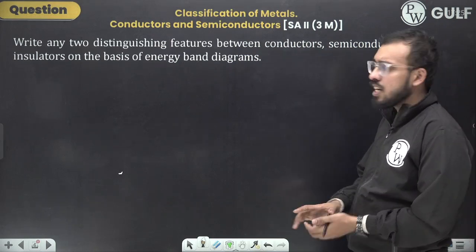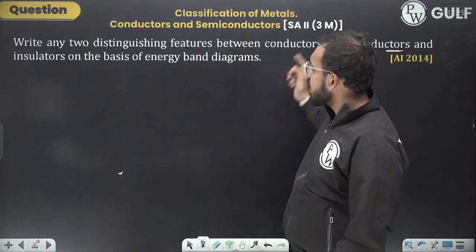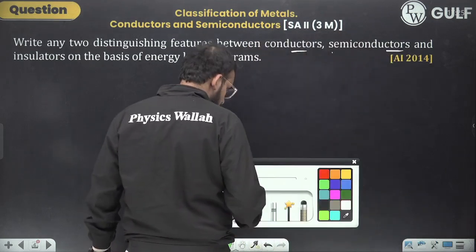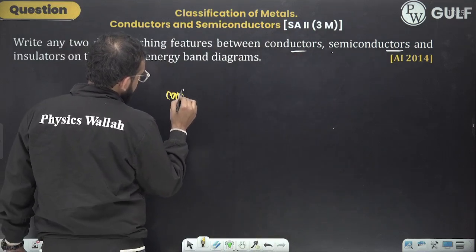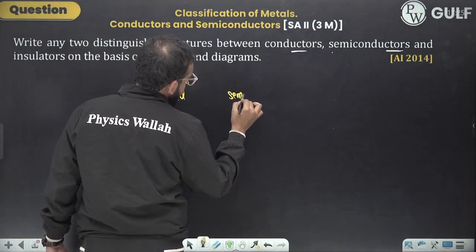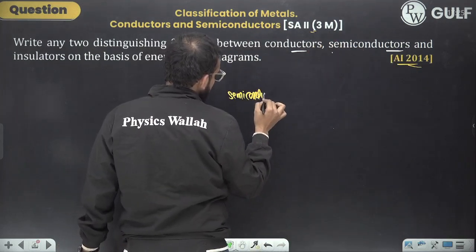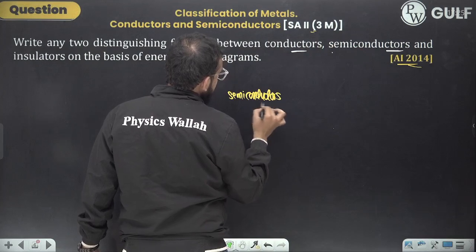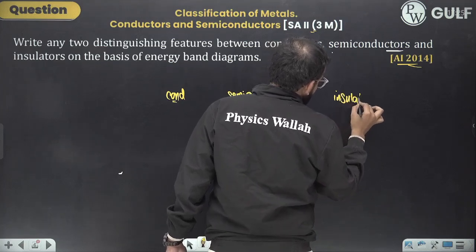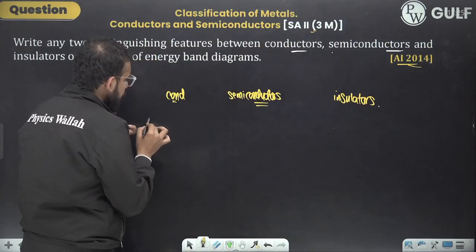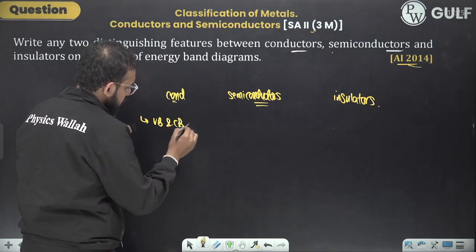Just now we had seen that in case of conductors, bands are overlapping. Conductors, semiconductors, insulators. Draw the diagram also. This is a 3 marker, All India 2014. So here we had seen, in conductors the valence band and conduction band overlap.